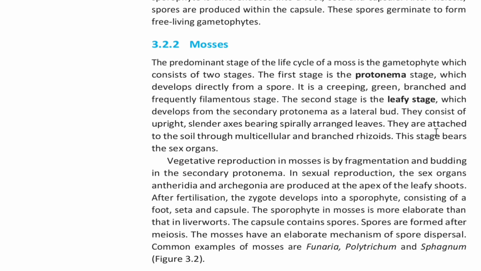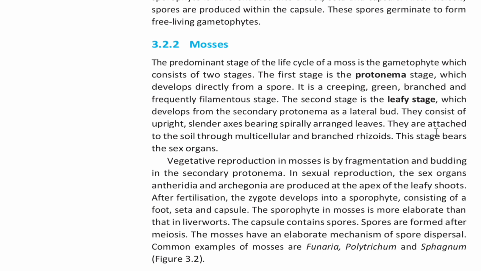3.2.2 Mosses. The predominant stage of the life cycle of a moss is the gametophyte, which consists of two stages. The first stage is the protonema stage, which develops directly from spores. It is a creeping, green, branched, and frequently filamentous stage. The second stage is the leafy stage, which develops from the secondary protonema as a lateral bud. They consist of an upright, slender axis bearing spirally arranged leaves. They are attached to the soil through multicellular and branched rhizoids. This stage bears the sex organs.